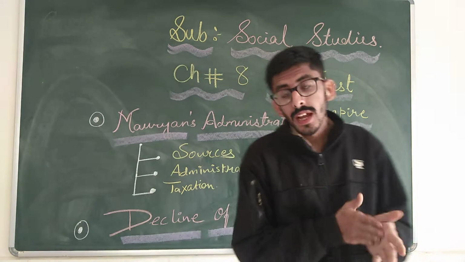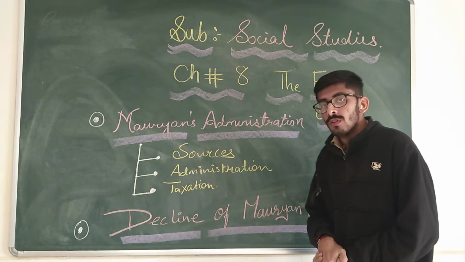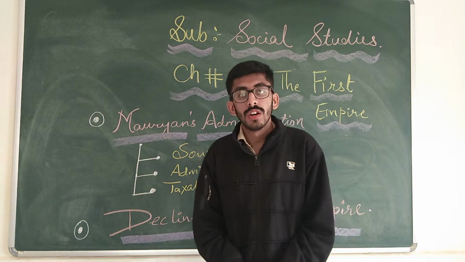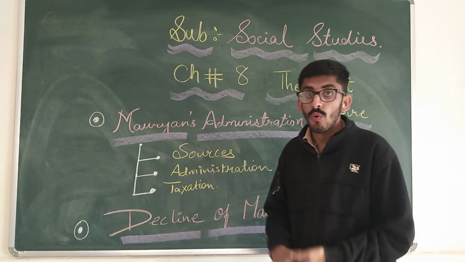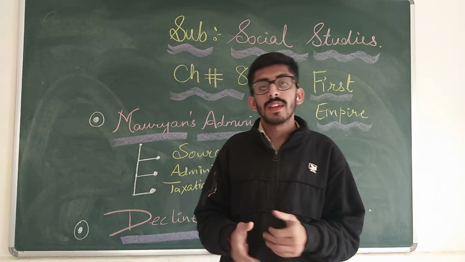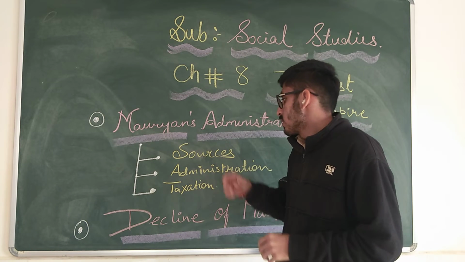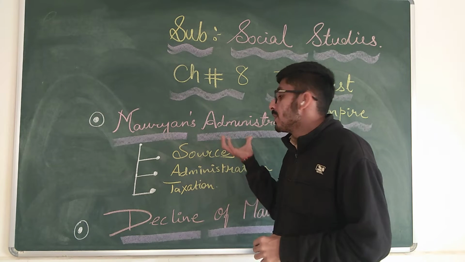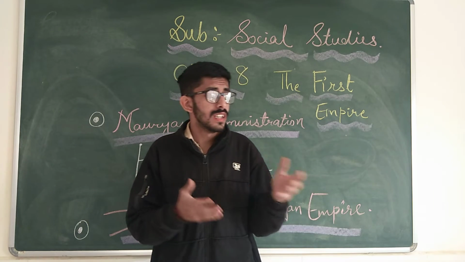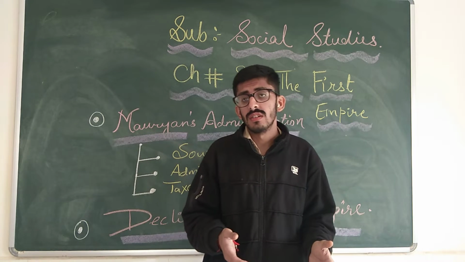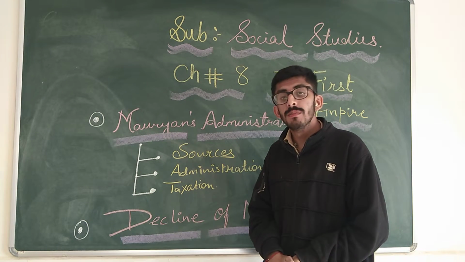So students, we are going further in this chapter, the first empire. Now we are on the stage of Ashoka, and then the Mauryan administration. What was the work being done by the kings, especially the king Ashoka? What were the sources from where we can get the history of the Mauryan administration? These are Indica and Arthashastra. These are the books from where we can easily get the information about the administrative work.